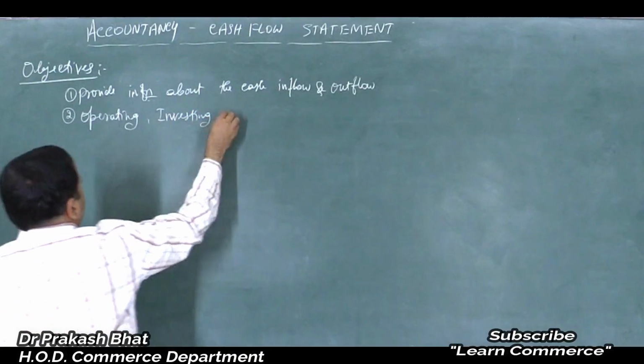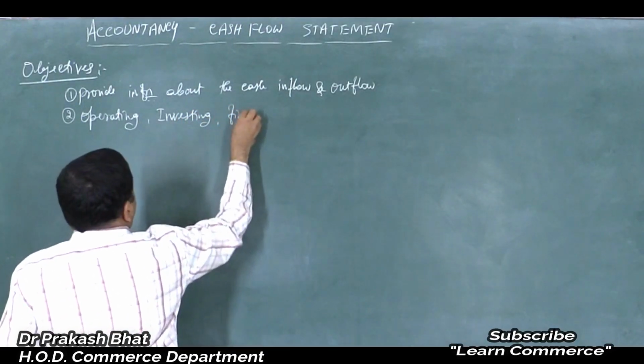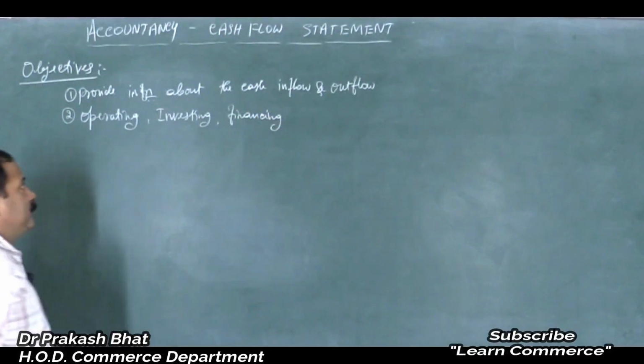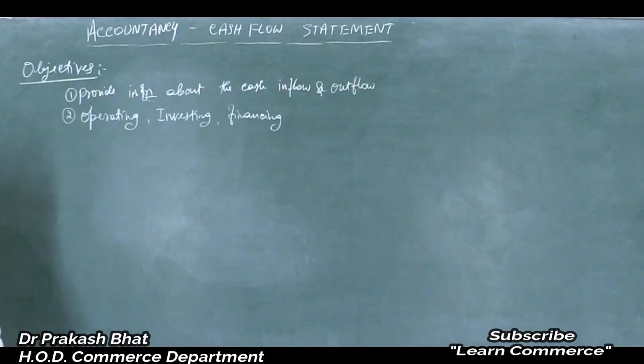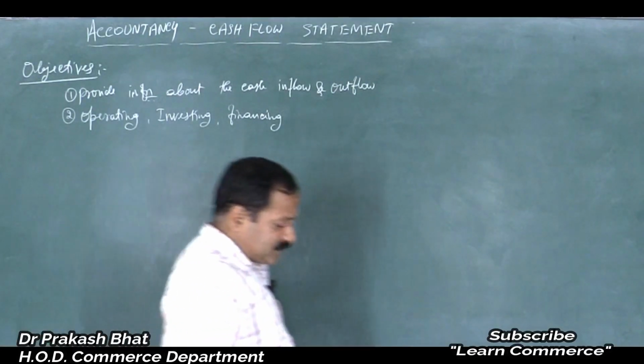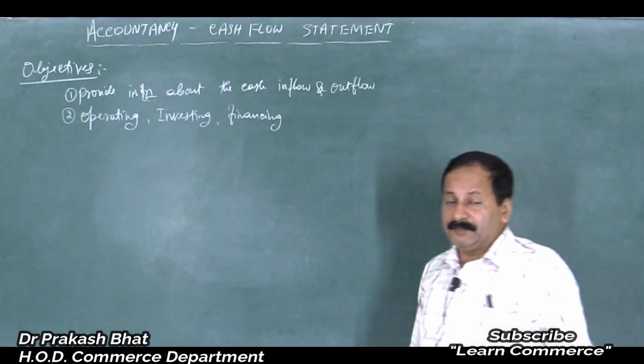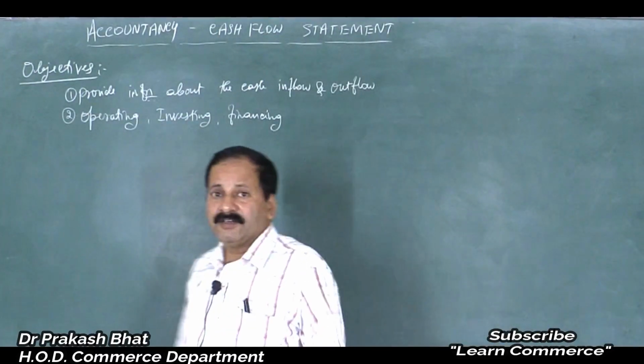Investing and financing activities of the business. This can be easily known. Operating, in the sense that, is whatever expenses you are spending to produce the goods or to provide the services to the customers, isn't it?